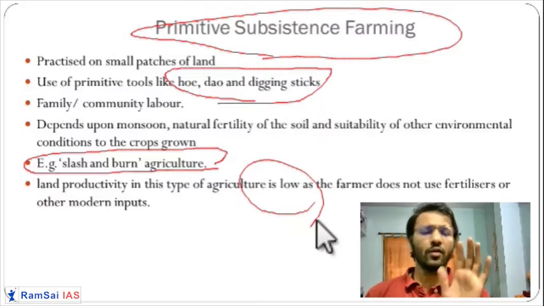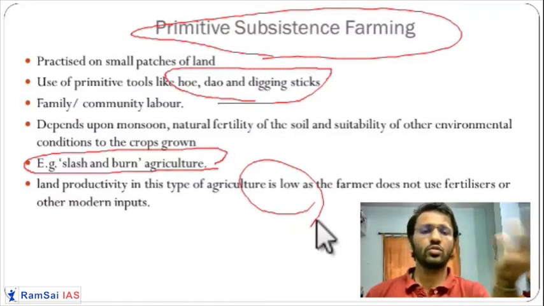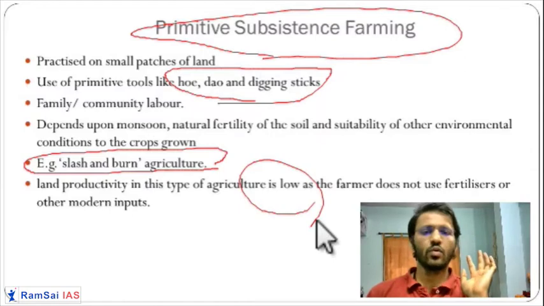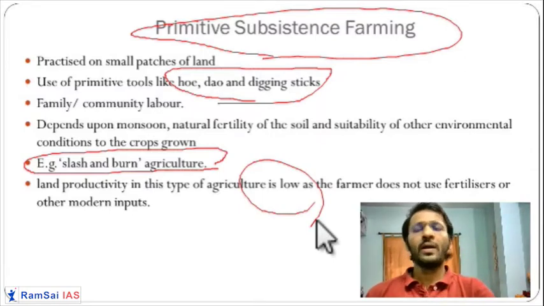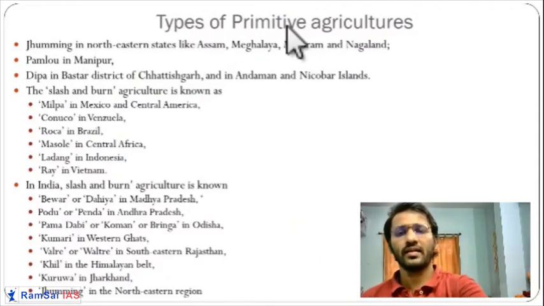Getting it? But this is enough for these people. Their requirement is not very high. They don't want to sell it in the market. It is just for 5 months, 6 months, or 1 year; their work should be done. Their stomachs are full. This is their requirement. Okay, the second type of agriculture is, let us understand these types of primitive agriculture and their names.